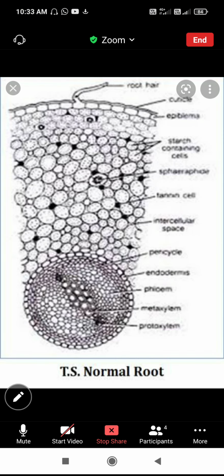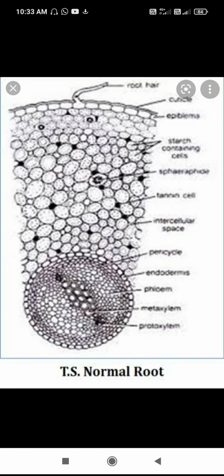See in this picture, this is the root anatomy. The anatomy of the monocot root also resembles the dicot root anatomy. It is clear.